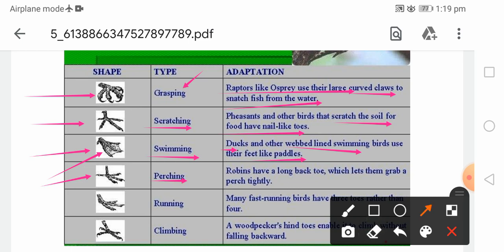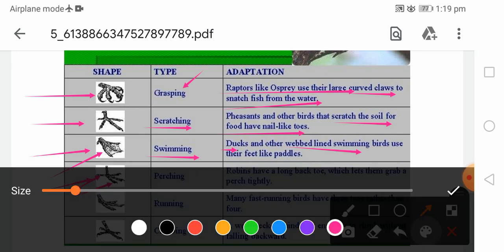You can clearly observe these particular feet, my dear friends. Here 3 toes are directed forward and 1 toe is directed backward. So it is easy to make a balance on the trees, and the backward toe is very strong.